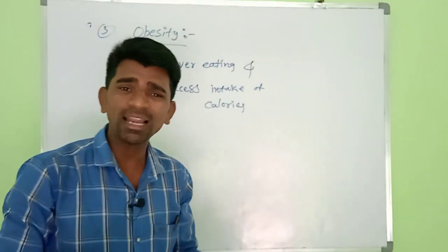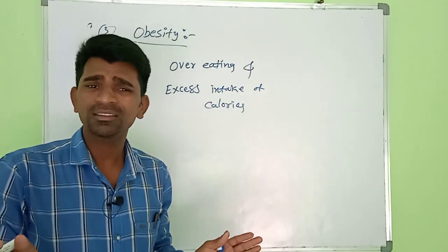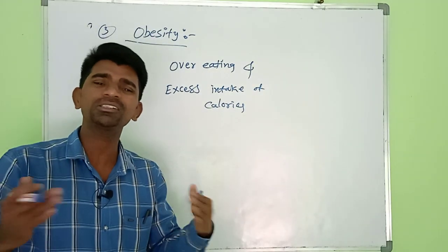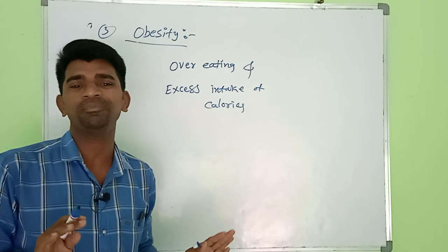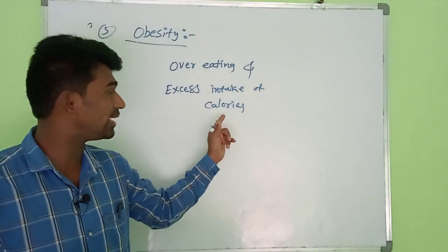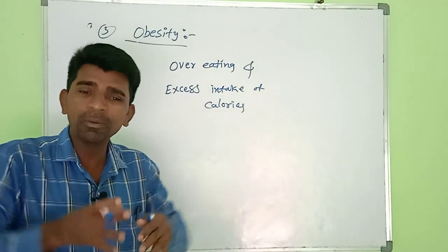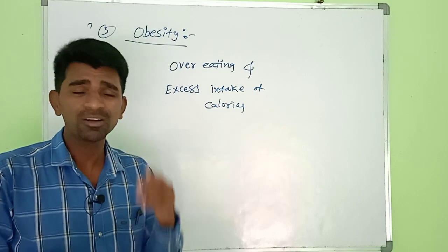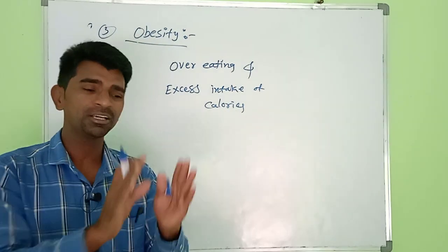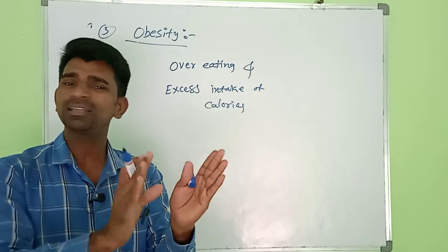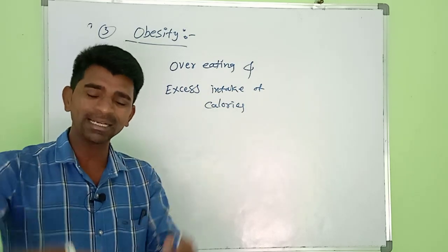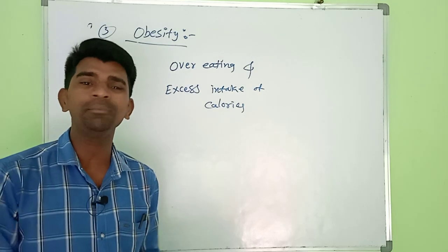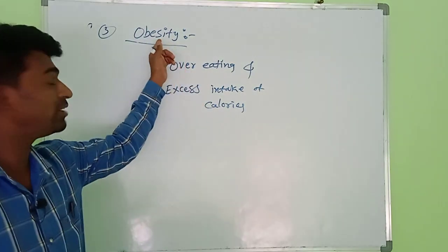It means the child eats continuously. There is no gap for eating. Whatever he sees in front of him, he continues to eat. So what is happening then? The excess food material is preserved under the skin, especially below the dermis. The excess glucose molecules are converted into glycogen. Glycogen is a type of fat that is preserved in the muscles, in the liver, and also below the dermis. So the child becomes very fat.